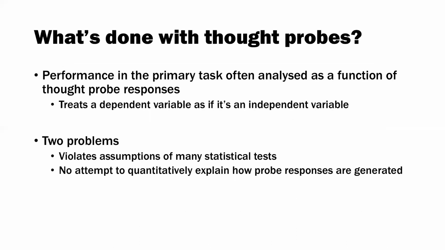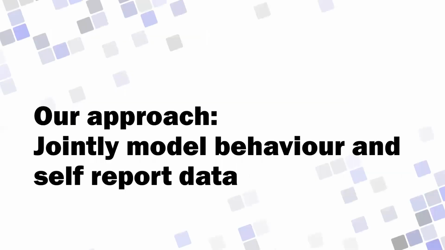So this is why there's been some interesting choices with how people analyse data with thought probes. What we typically see is that performance in the primary task is analysed as a function of the thought probe responses. Now this is interesting because it's treating a dependent variable as if it's an independent variable. And this raises at least two problems. A fairly boring one is that it violates assumptions of many statistical tests. But the more interesting one that I'm going to focus on today is that there's no attempt to quantitatively explain how people are cognitively generating thought probe responses. So our approach in this work is to jointly model behaviour and the self-report data.